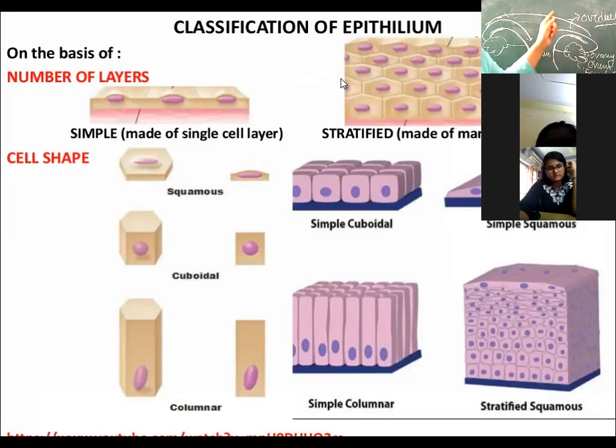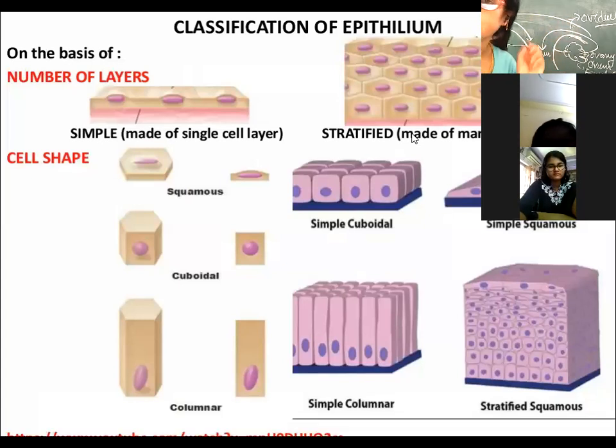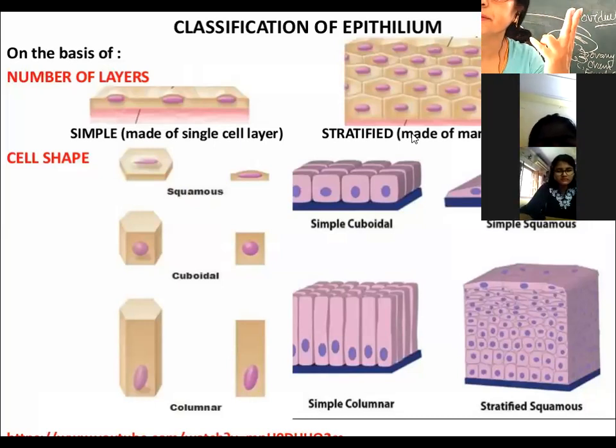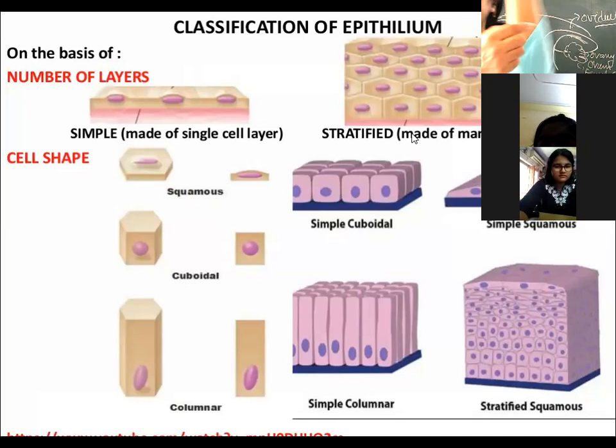And this oviduct contains which epithelia? It contains columnar epithelia. So, what is the location of columnar epithelia? It is present in the larynx and the pharynx. Second, it is present in the walls of the stomach. Third, it is present in the oviduct. The oviduct is the tubular structure which connects the ovary to the uterus. Is it clear? And it is also present in the sweat glands.